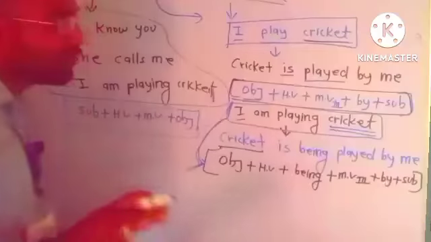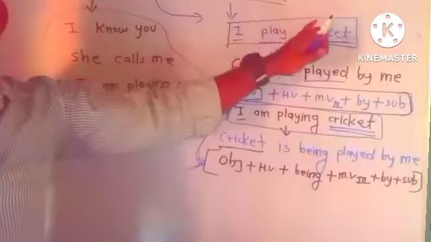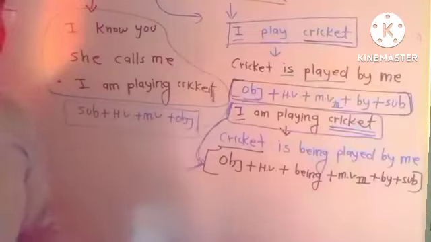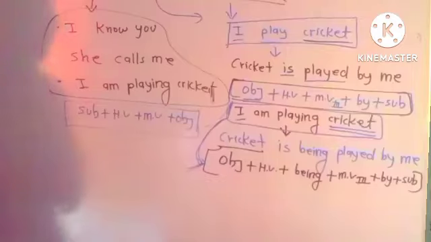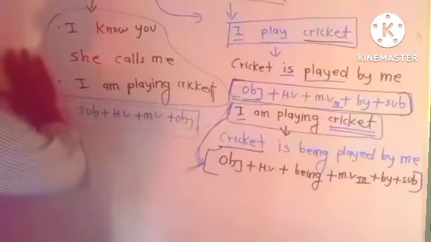So these are the two main structures of passive voice. Two conditions: if the active voice is continuous tense, see here, there are two types of structure. One structure is for continuous tense and one structure is for not continuous tense.